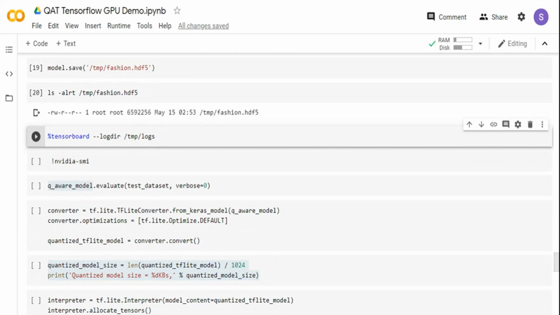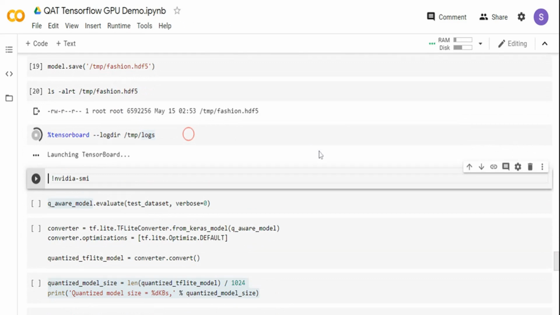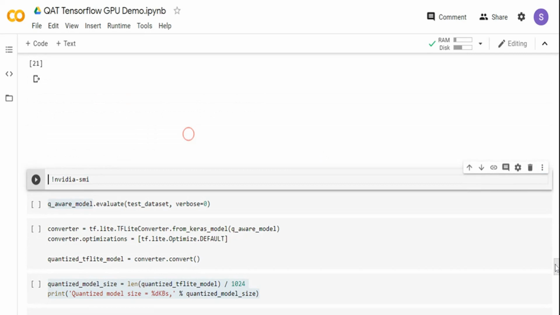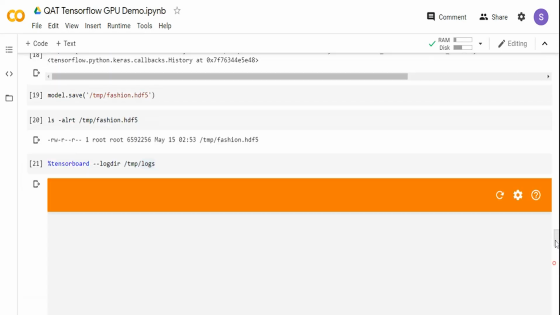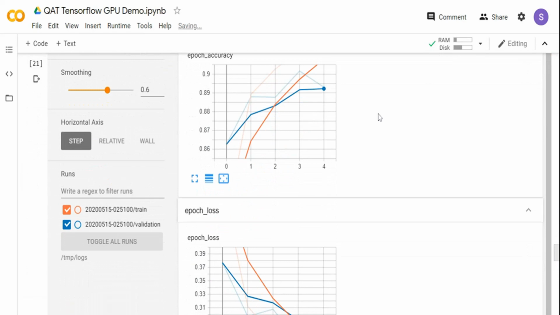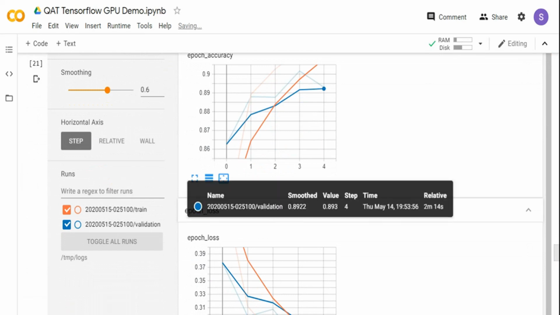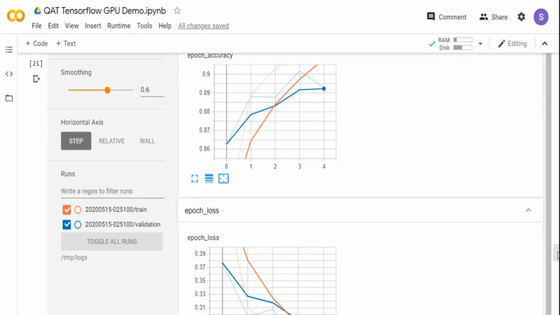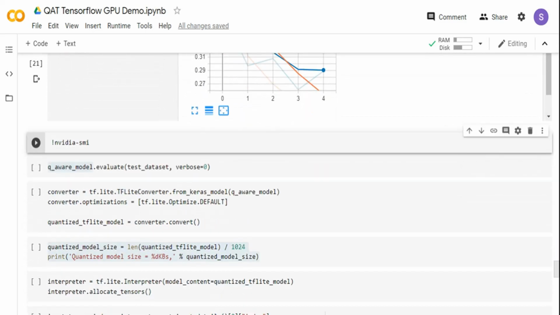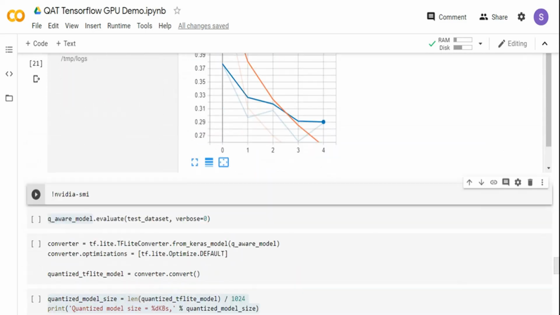Right now, we are going to take this and apply quantization. Before that, let me check TensorBoard, in case you want to visualize how the validation of the network looks. You can visualize that in TensorFlow. You can see it was good until the third epoch, and then in the final epoch there was slight overfitting. But for this demo, I still use it. Maybe I want to increase my network complexity, or add some regularization. I need to check that out.